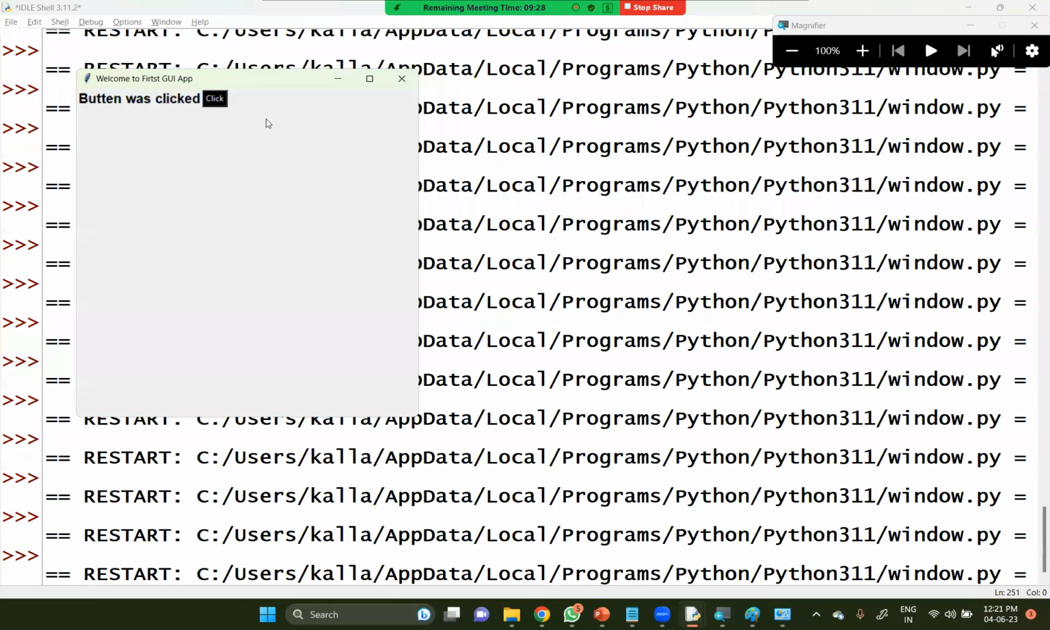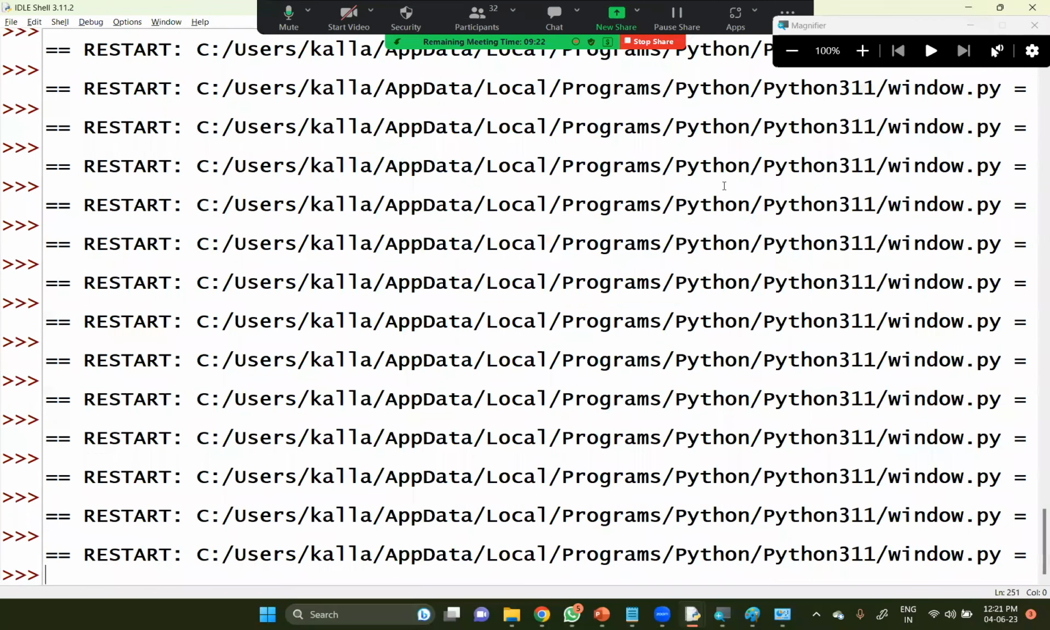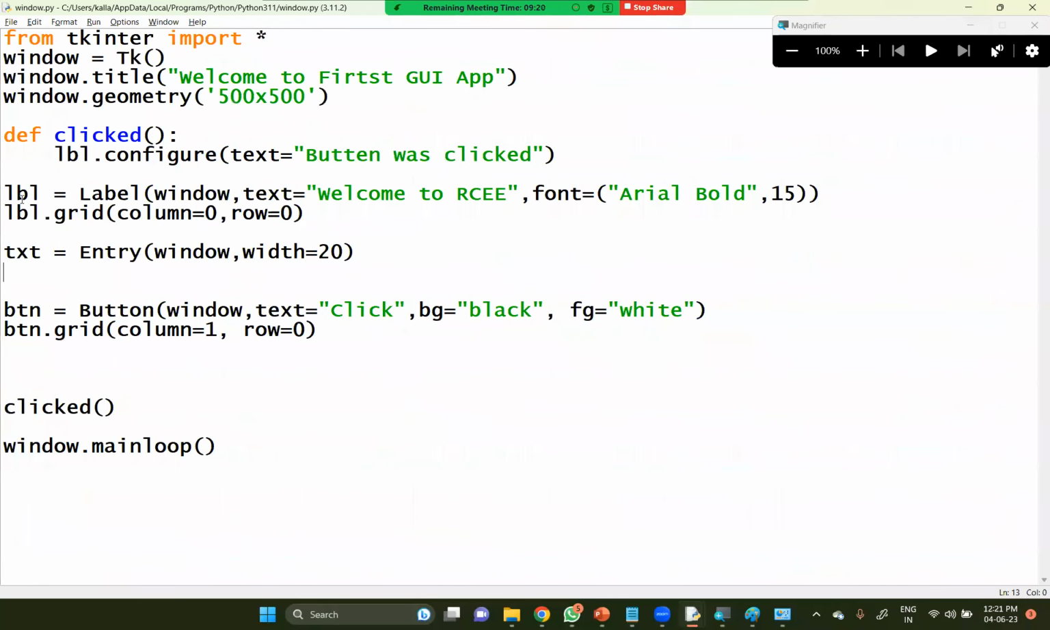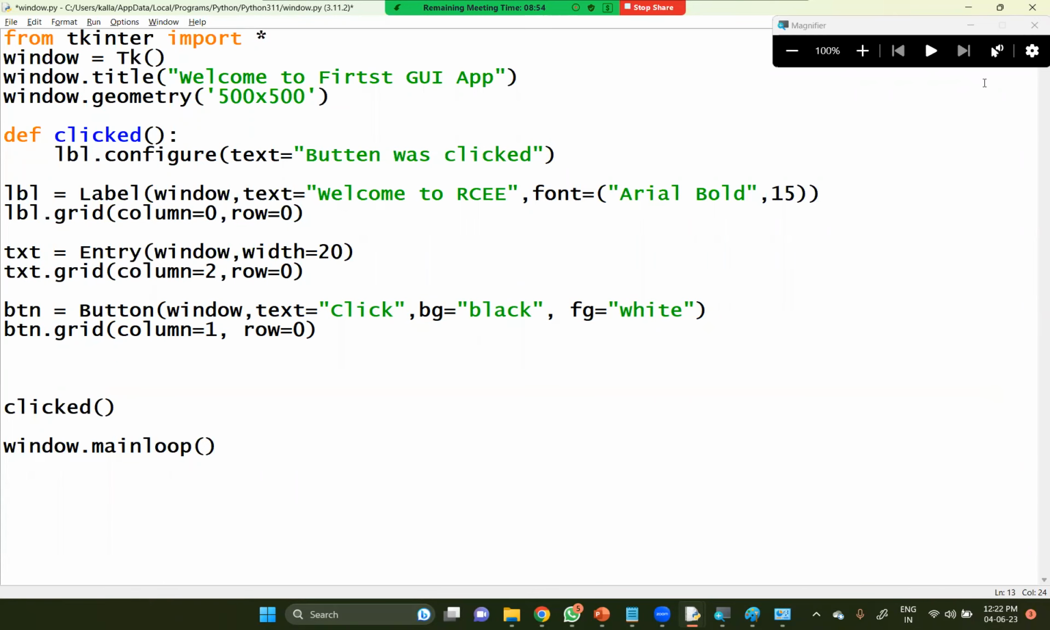You can see that particular text box is not displayed here, because to display it you must take the help of grid. So txt.grid. Grid always takes two different things: column equal to 2, comma, row equal to 0. Now you can see this one here.